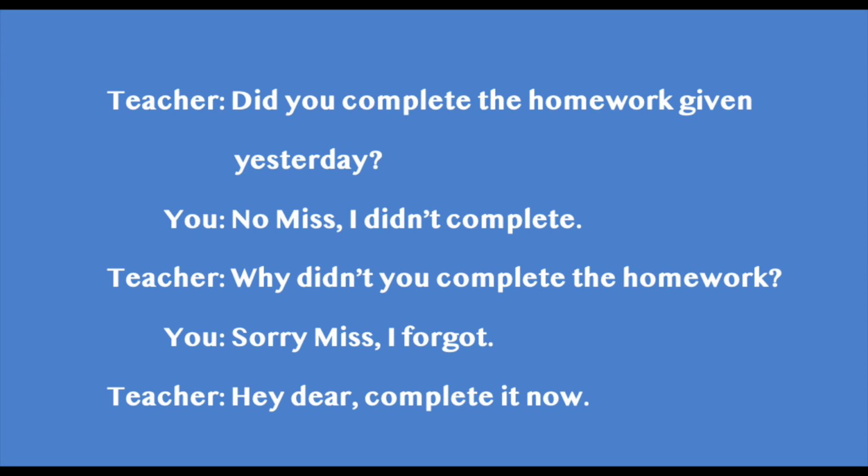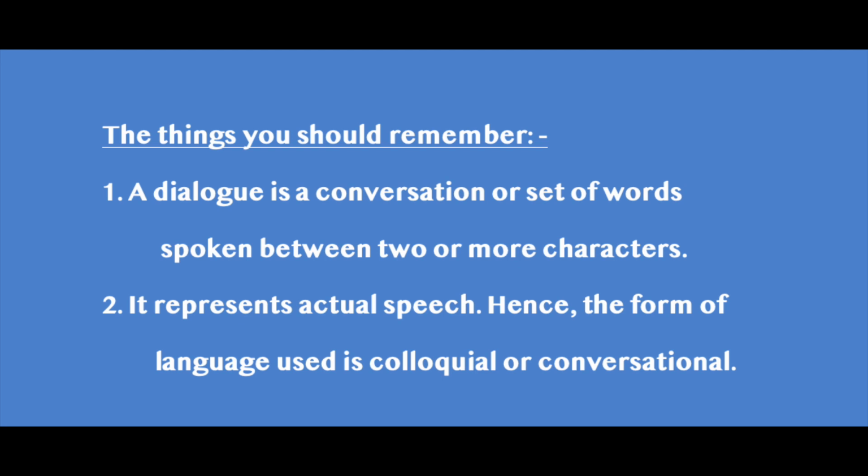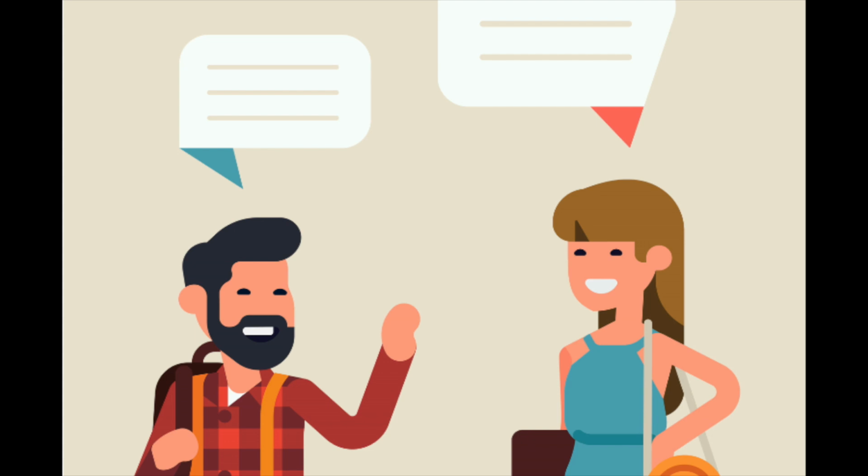So here you and me communicated with actual speech. It's called a conversation or dialogue. Okay, so it represents actual speech. Hence, the form of dialogue used as colloquial or conversational. This is a conversation which happened now between you and me. Okay. Then, dialogue writing involves the use of dialogues to describe the conversation between two characters or more characters.